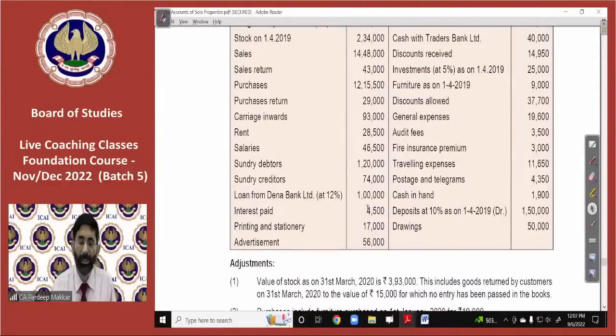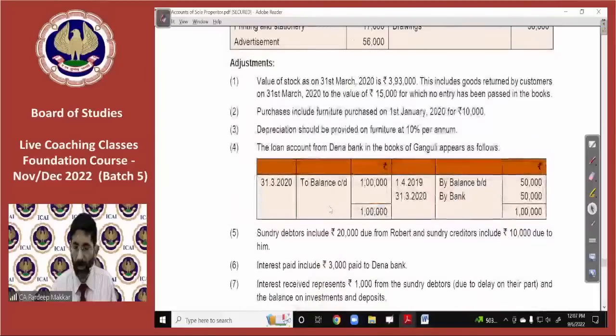Loan from Dena Bank of 1 lakh at the rate of 12% per annum. He says this 1 lakh includes a loan taken on 1st April 2019 worth rupees 50,000, on which 12% interest for 6 months will be charged.